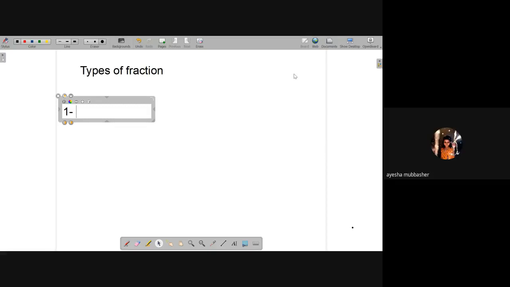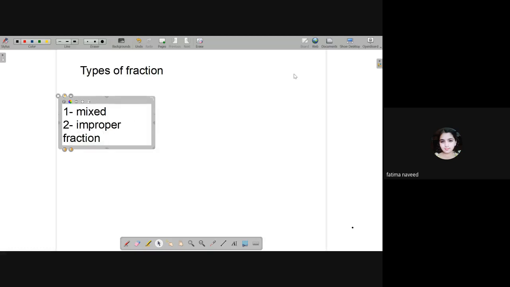Mixed fraction, proper fraction, improper fraction, multiplying fraction, dividing fraction. Sorry, mixed fraction, improper fraction, and proper fraction.